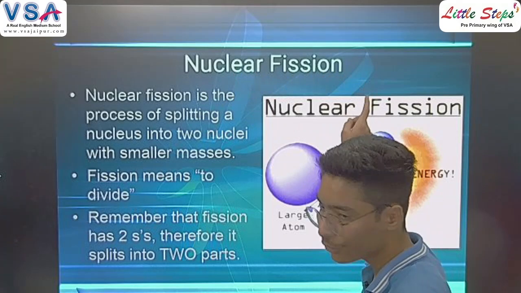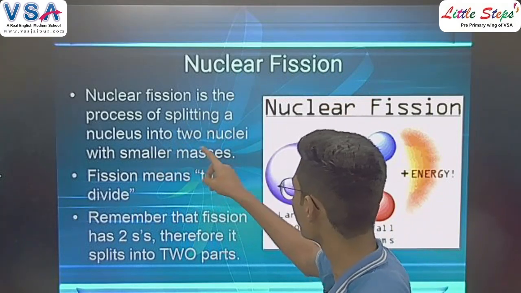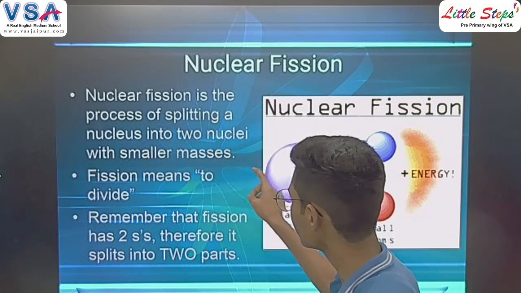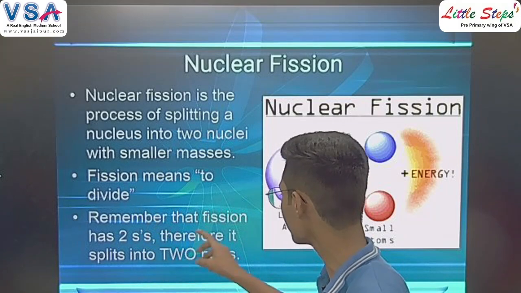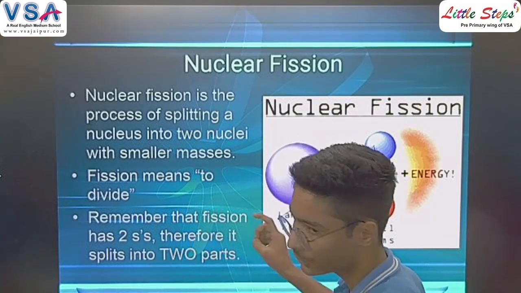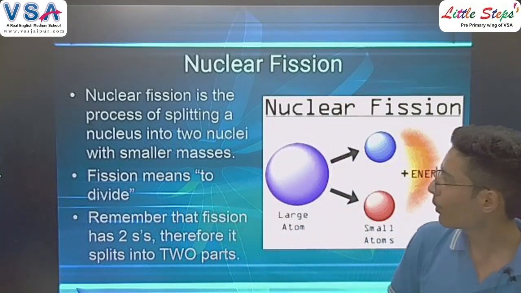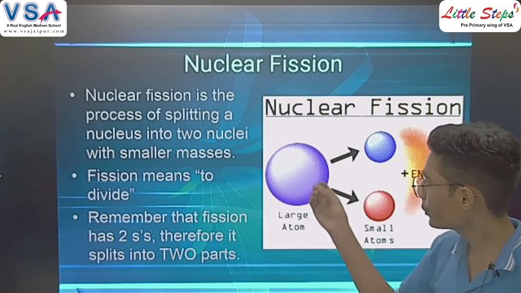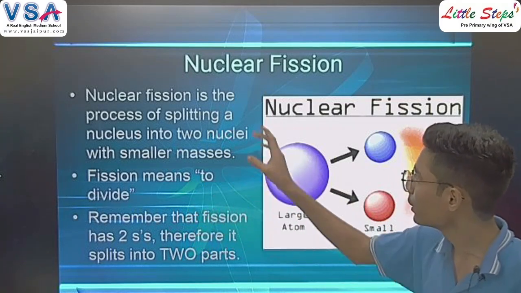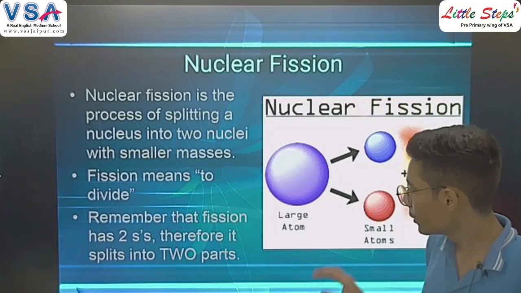So what is nuclear fission? Nuclear fission is the process of splitting a nucleus into two nuclei with smaller masses. Fission means to divide. Remember that fission has two s, therefore it splits into two parts. What do the slides want to explain? They explain that nuclear fission means to divide into two parts. In nuclear fission we divide a large atom into two parts.